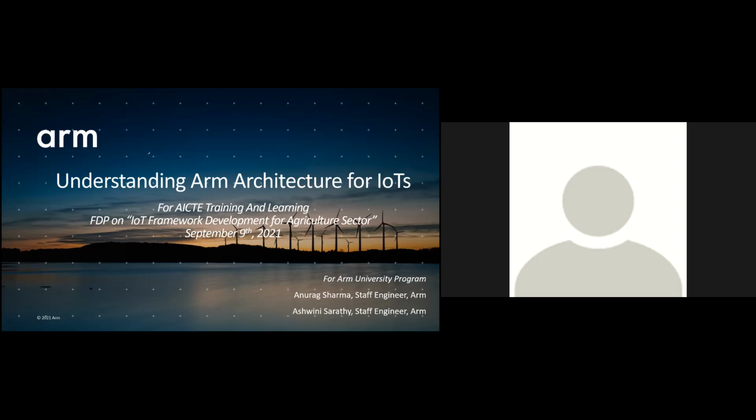We assume that at least some folks in this audience are entirely new to this domain, probably new to processor architecture or IoT development. So it's mainly targeted at folks who are getting started. We are going to go down to the very basics and give you an introduction as to how, at the CPU level, companies such as ours do a lot of optimizations to enable IoT applications, high performance, low power, and efficient and reliable systems.